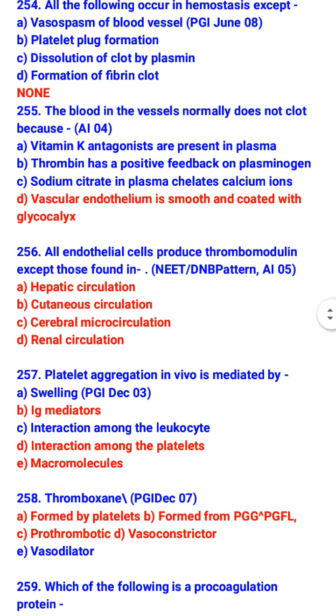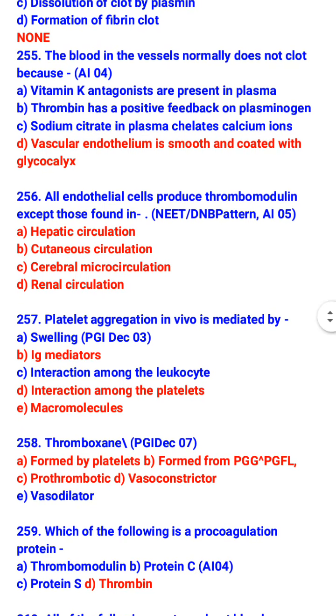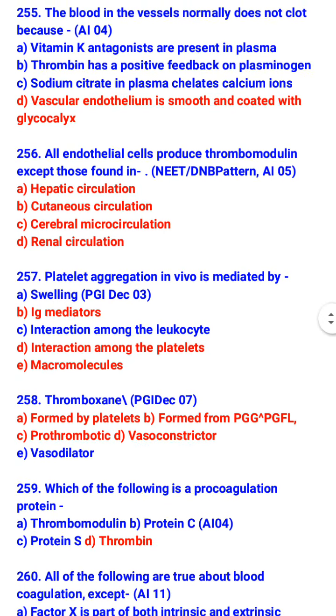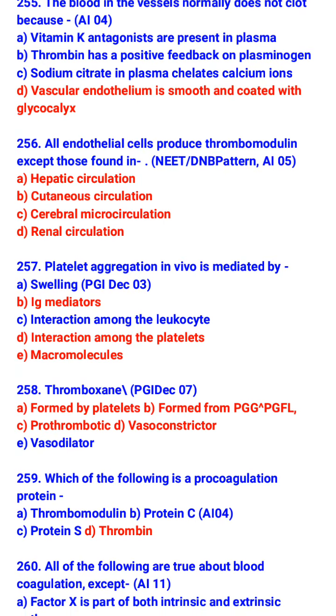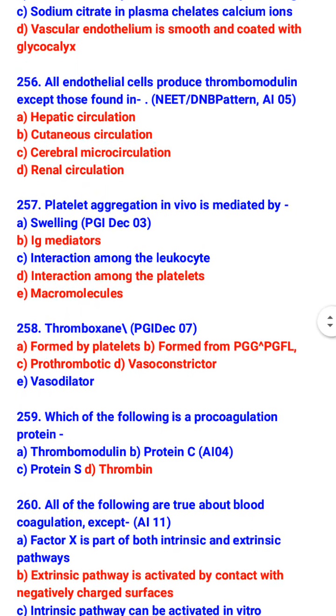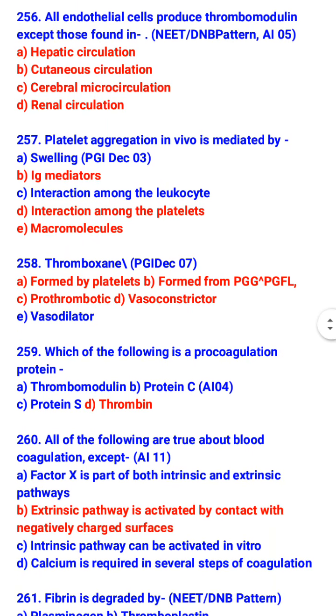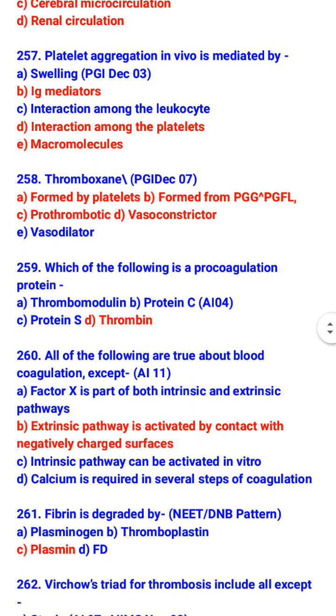All endothelial cells produce thrombomodulin except those found in hepatic circulation, cutaneous circulation, cerebral microcirculation, and renal circulation. Platelet aggregation in vivo is mediated by Ig mediators, interaction among the platelet, and macromolecules. Thromboxane A2 is formed by platelet from PGG-PGH. It is prothrombotic and vasoconstrictor.